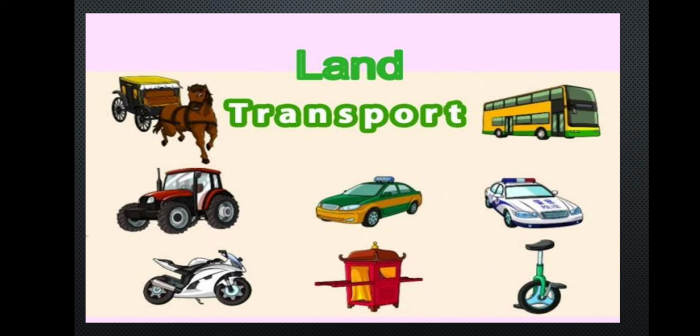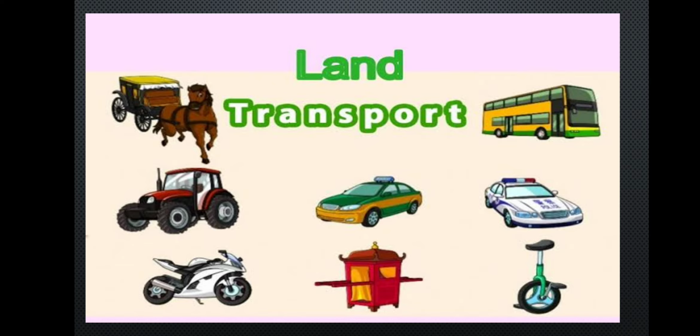Land transportation, like cars, buses, trucks, trains, cycles, motor bikes, auto rickshaws, are some means of land transport. They are called land transport because we use them on the roads, on the land areas. The train runs on the track, so except the train all the transportation runs on the roads. Trains run on the track and we use a train to travel long distances.